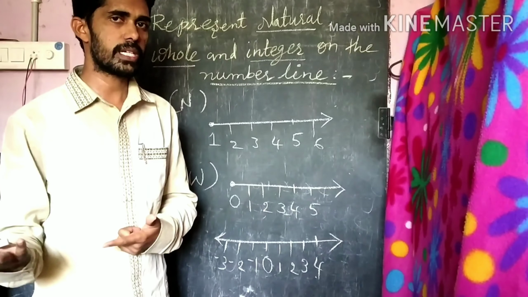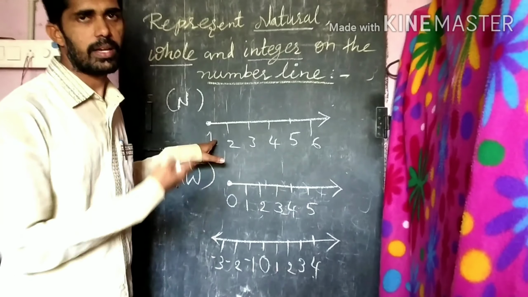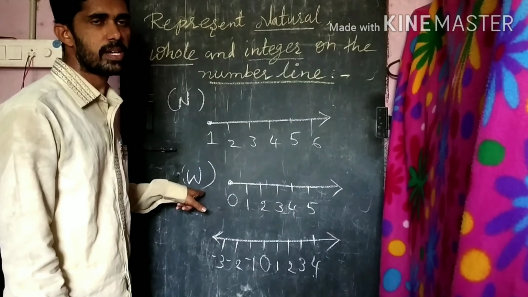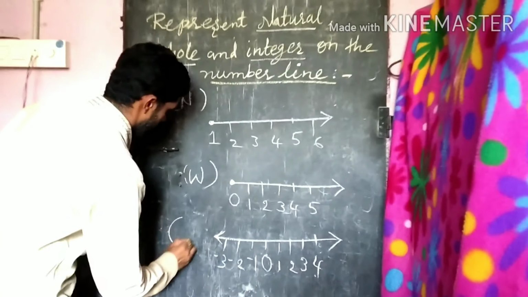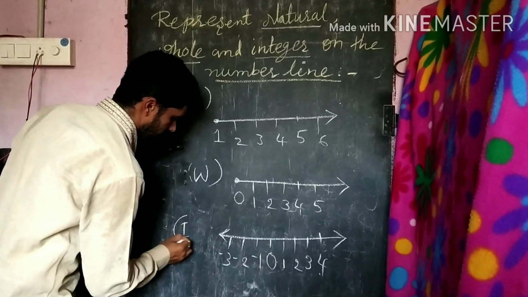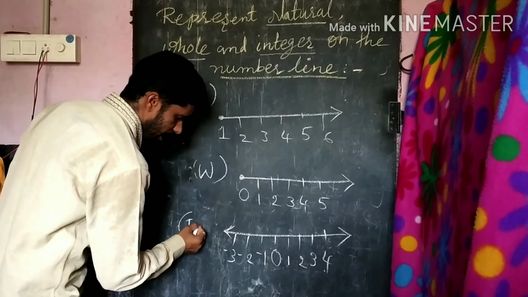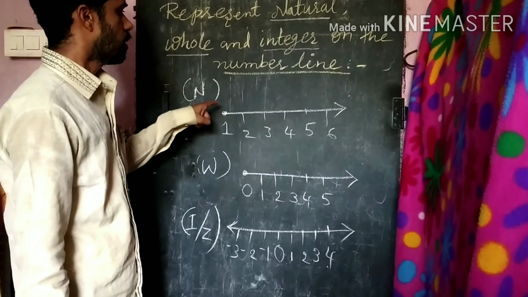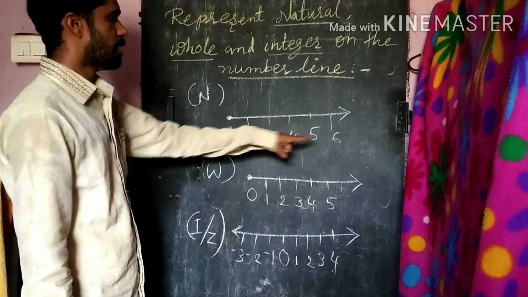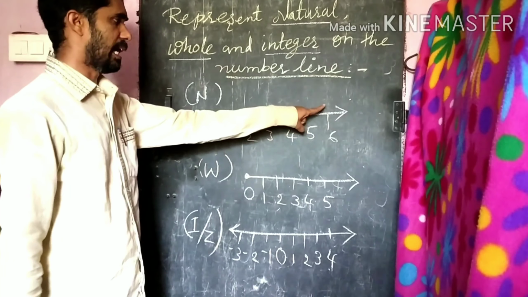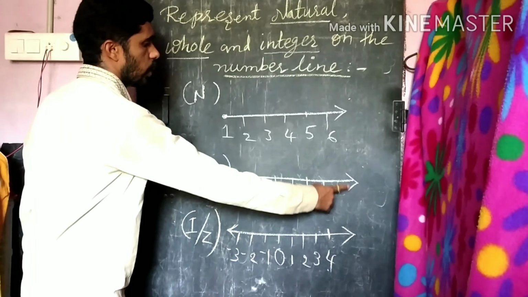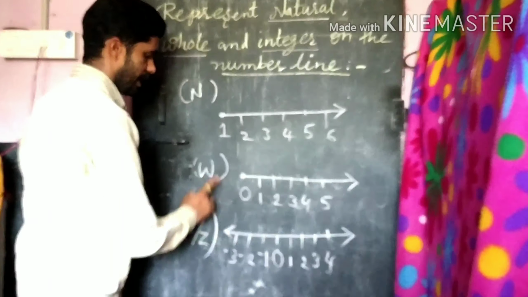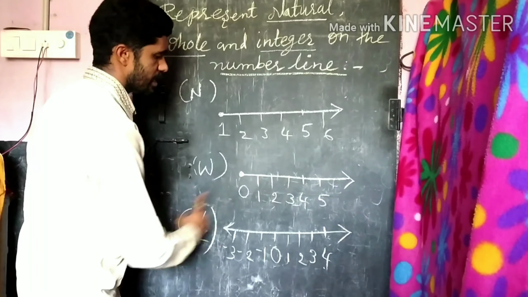Simple logic, understood? The smallest natural number is 1, the smallest whole number is 0, but in integers there is none. Integers are represented by I or Z. So, represent natural numbers on the number line, represent whole numbers on the number line, represent integers on the number line.